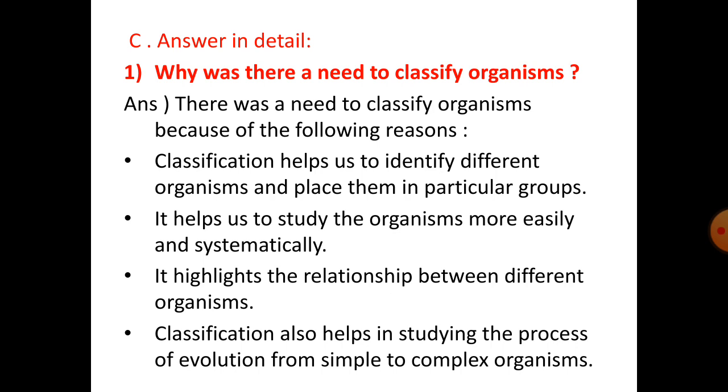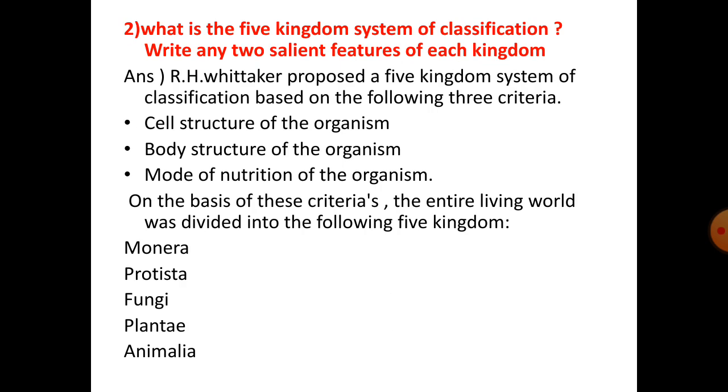Number 1, why was there a need to classify organisms? There was a need to classify organisms because of the following reasons. Classification helps us to identify different organisms and place them in particular groups. It helps us to study the organisms more easily and systematically. It highlights the relationship between different organisms. Classification also helps in studying the process of evolution from simple to complex organisms.